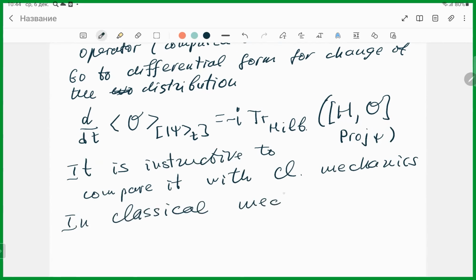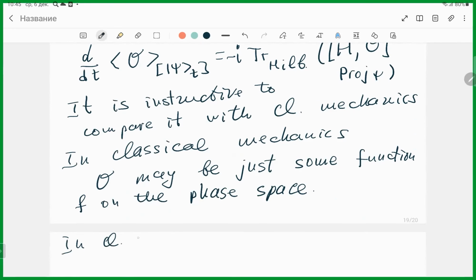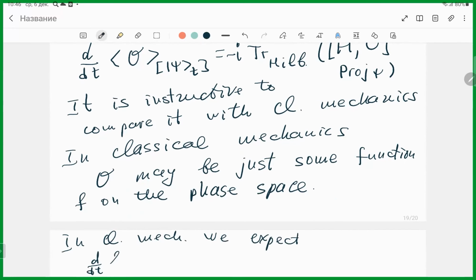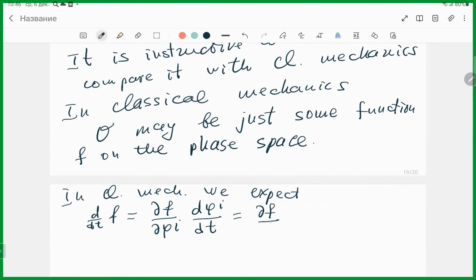In classical mechanics, O may be just some function f on the phase space. So in classical mechanics, we expect that d over dt of f is df over d phi i times d phi i over dt. That is df over d phi i, omega minus 1 ij, dh over d phi j.